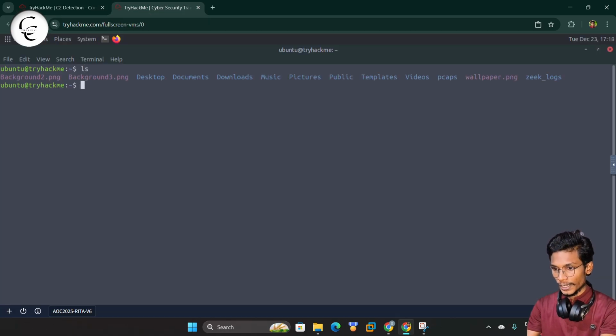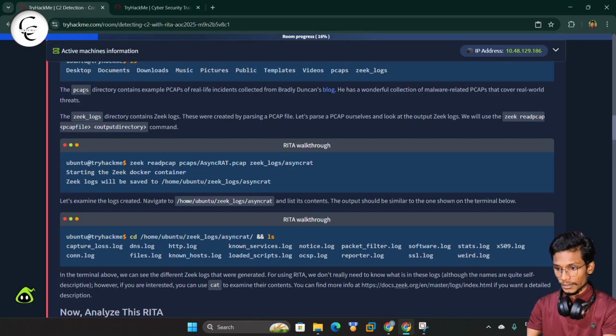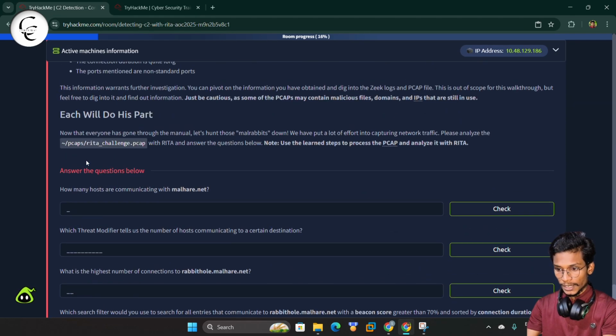So first of all, at our terminal I can do an ls. So here guys, you can see we have the PCAP and we have the Zeek log. So I will simply move to PCAP using the cd, and simply we can give an ls here and enter. So guys, here you can see as per the instruction inside the PCAP we have the rita challenge.pcap file. So okay, now we can simply check for the question. Like here you can see we have the path.